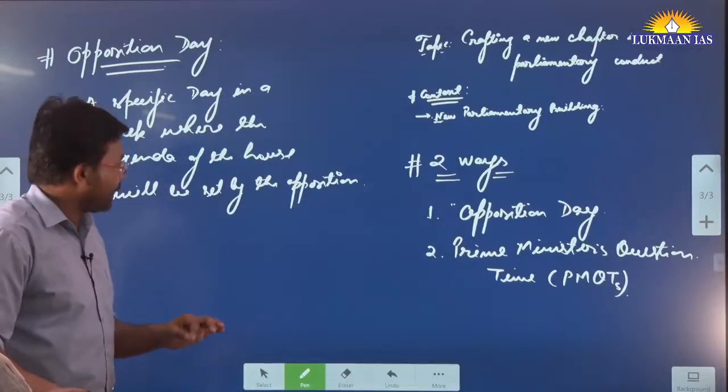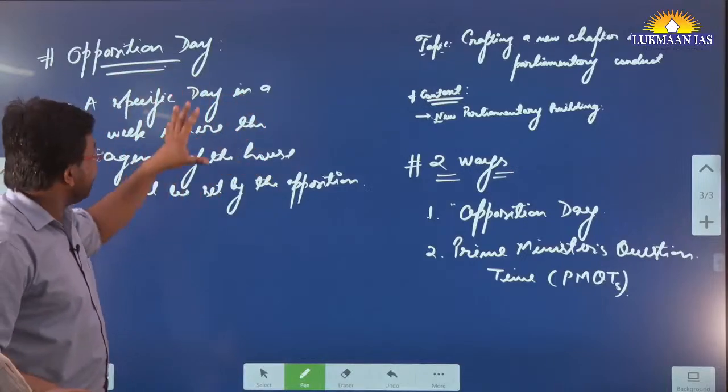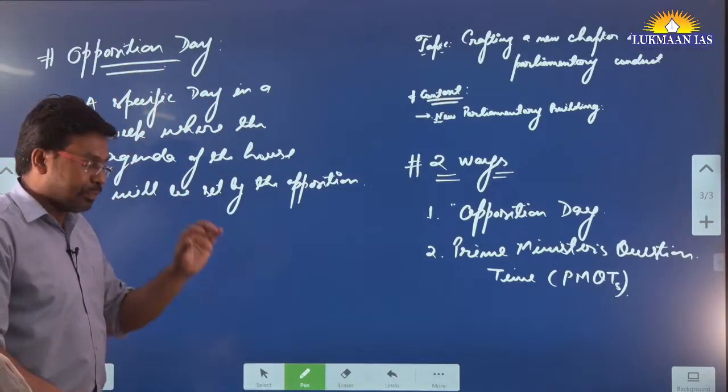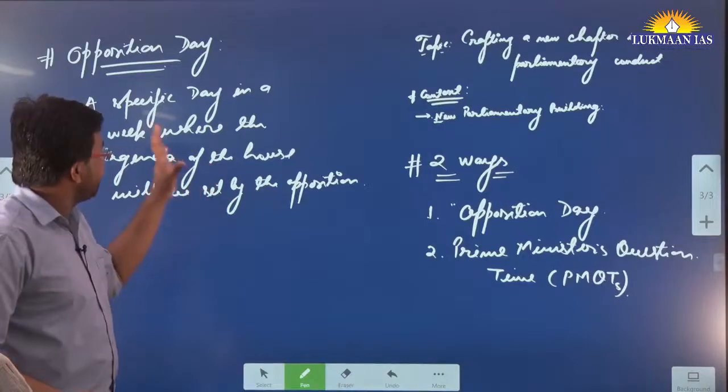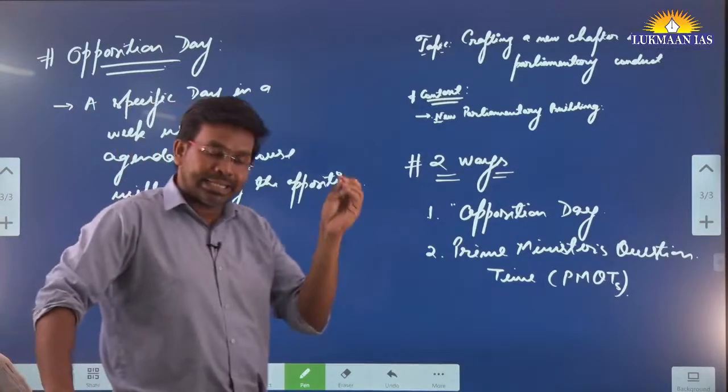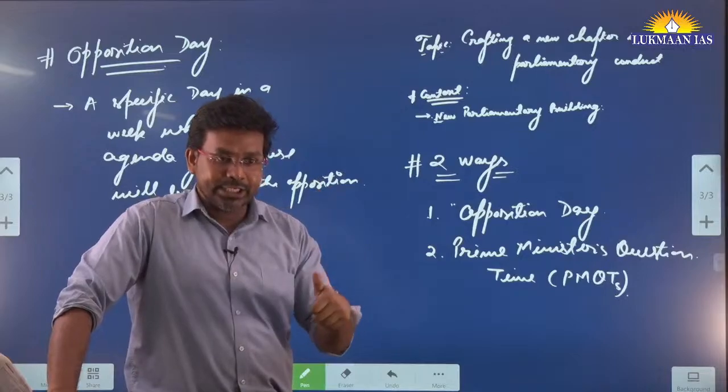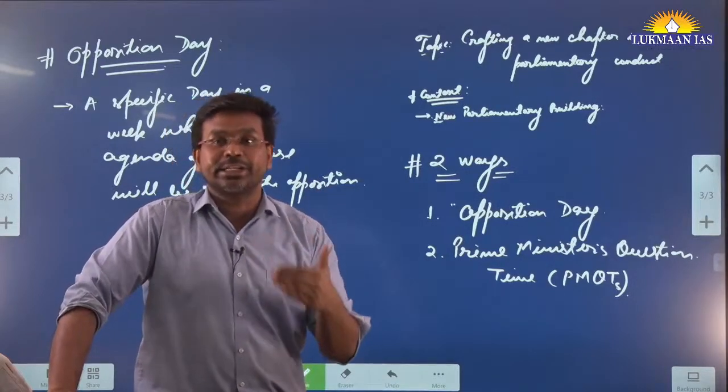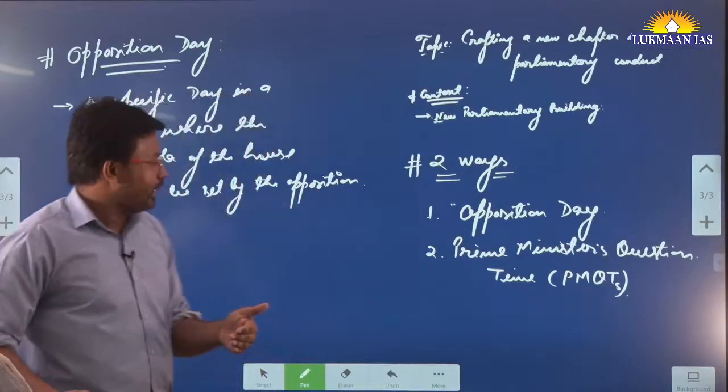That has been happening. But in Great Britain they have a system of opposition day, a day in a week where the opposition parties can set the agenda for the day. They can share the topics on which the discussions and deliberation are going to happen.